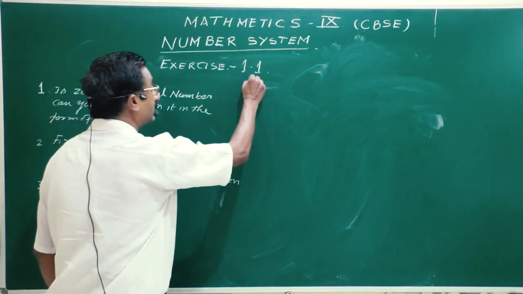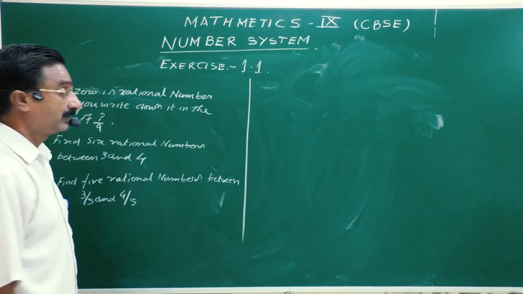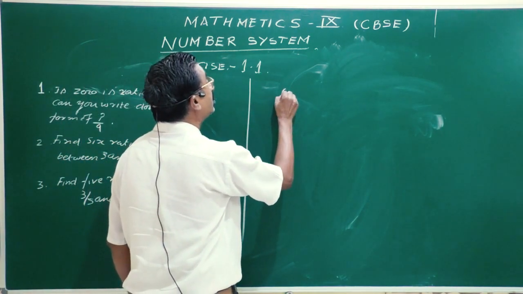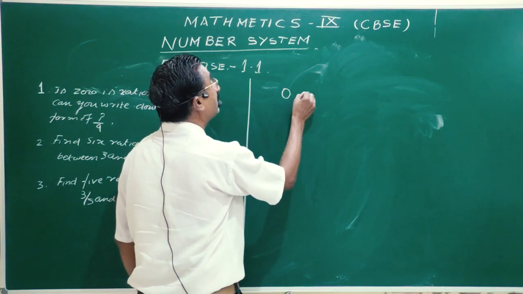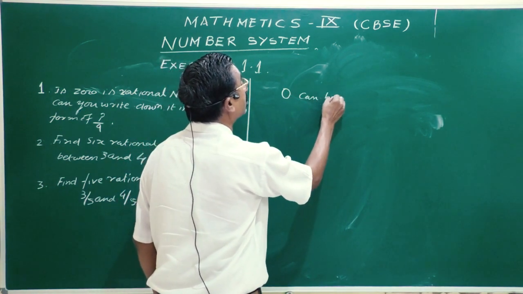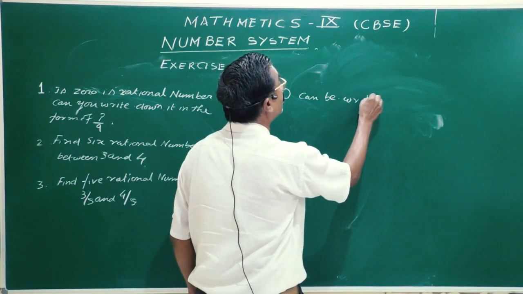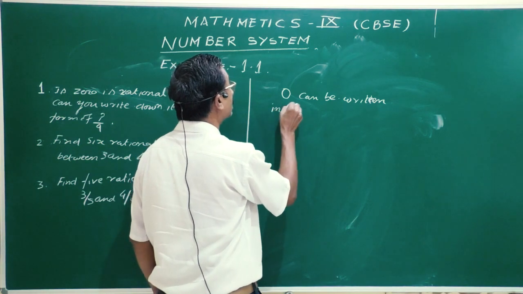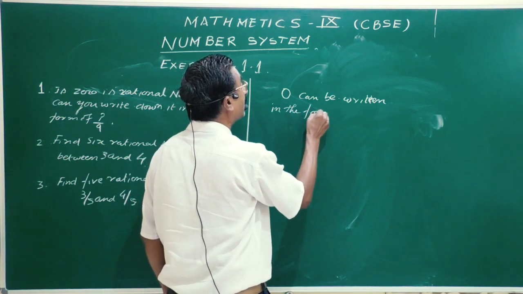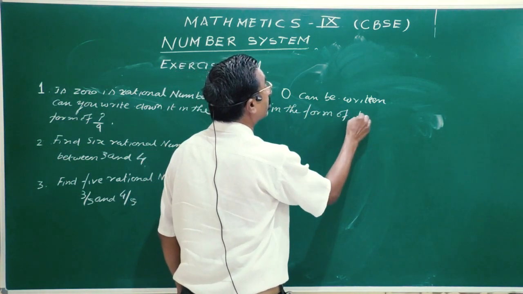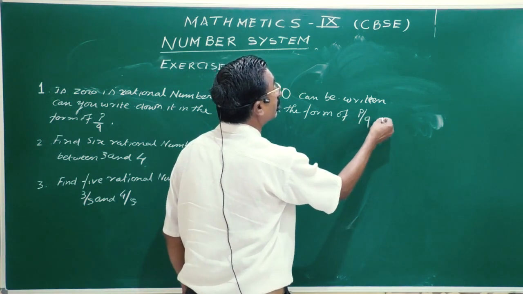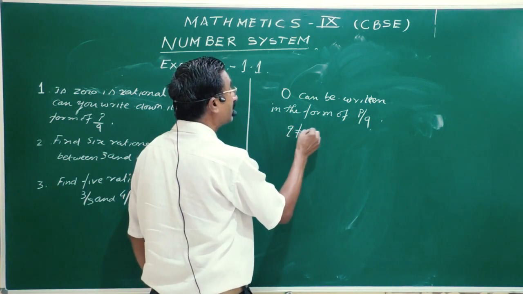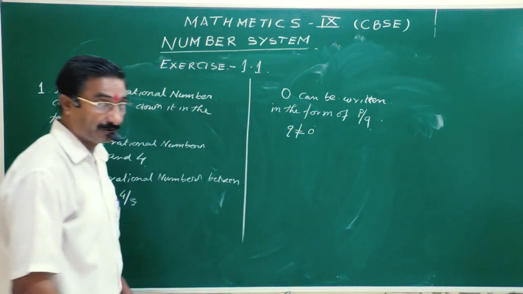Of course, as I mentioned while explaining the number system, 0 can be written in the form of P by Q. But again the condition is the same, Q will not be equal to 0.